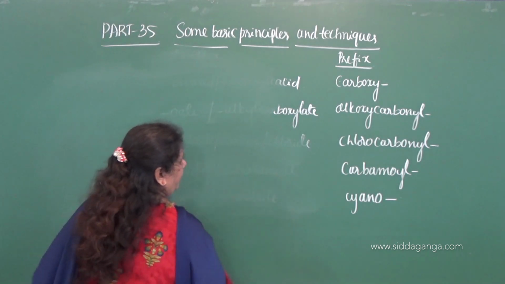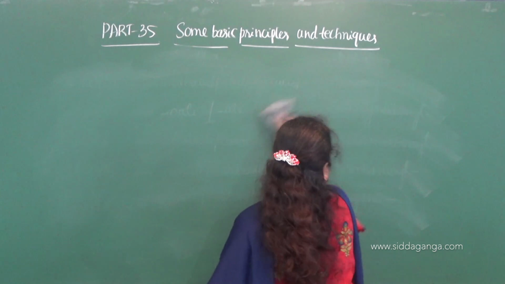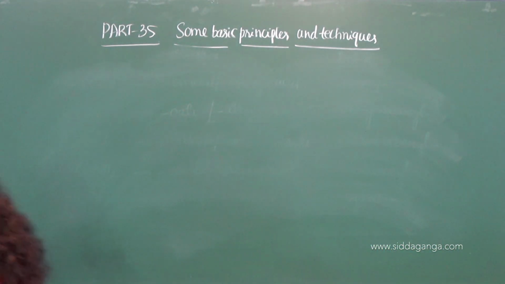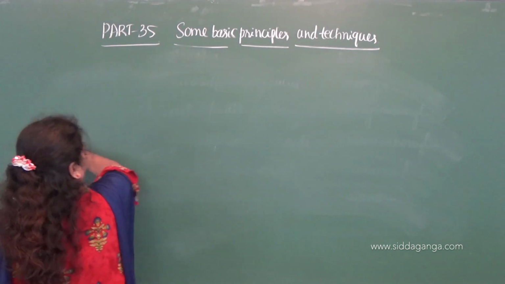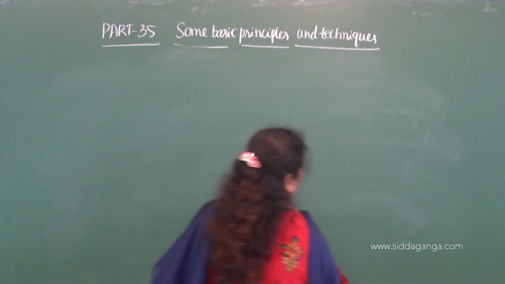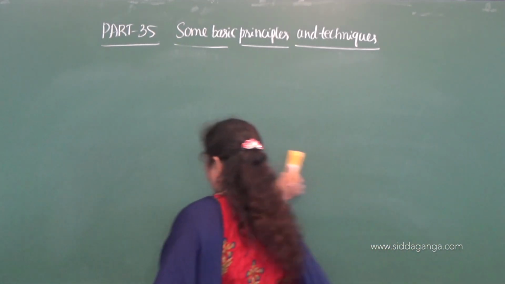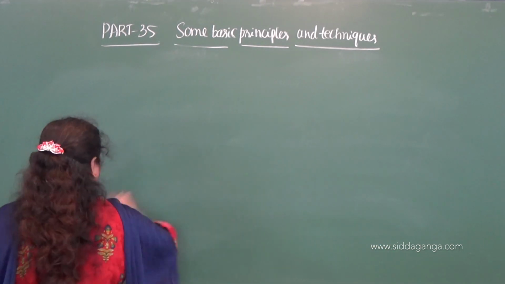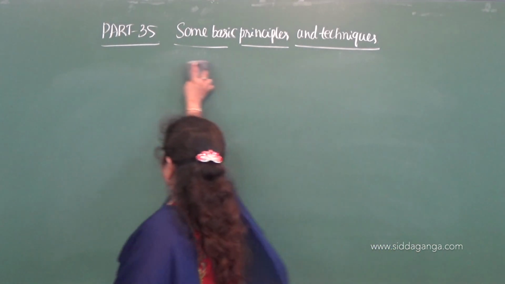Let me give the names of the compounds. I'll give a few examples for your comparison. So take down the examples.